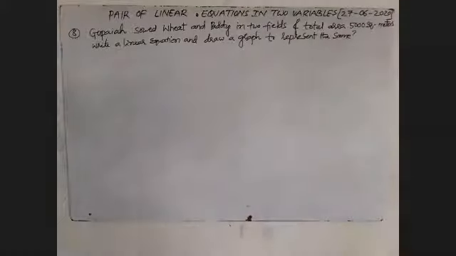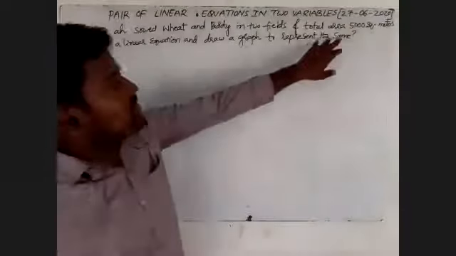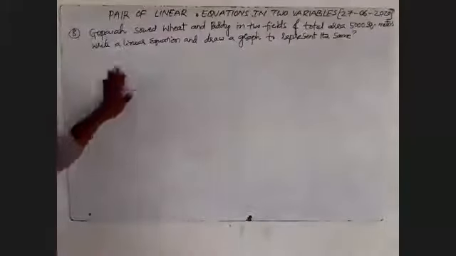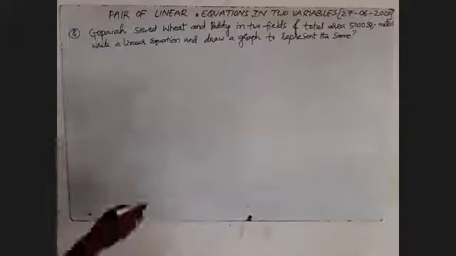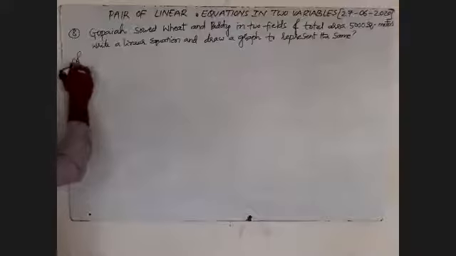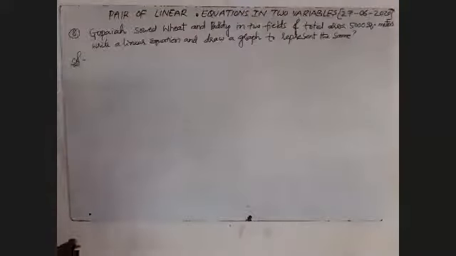What I am asking: Gopaya showed wheat and paddy in two fields of total area 5,000 square meters. Write a linear equation and draw a graph to represent the same. Observe. First we will write, let the wheat showed in the first field are x square meters.